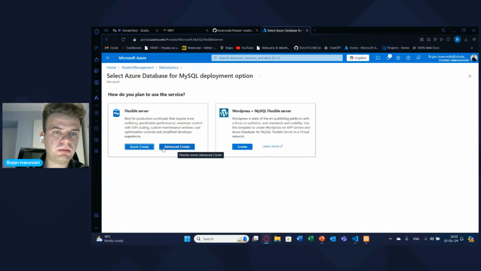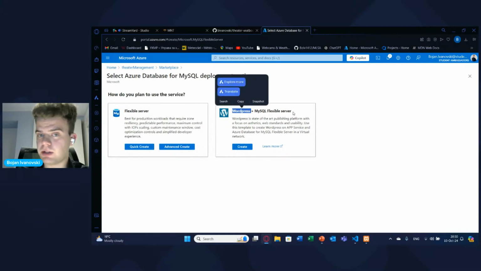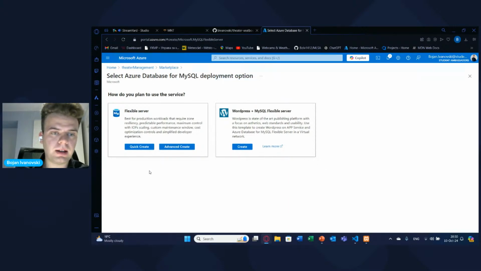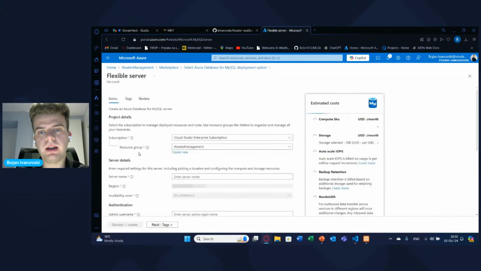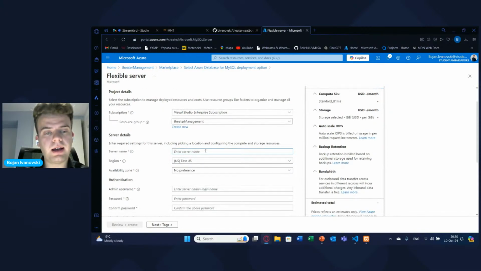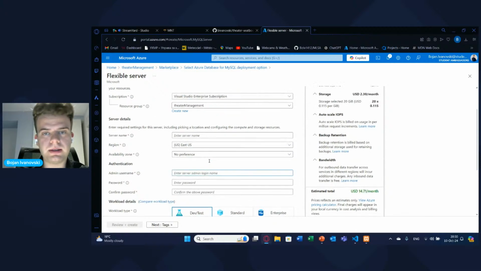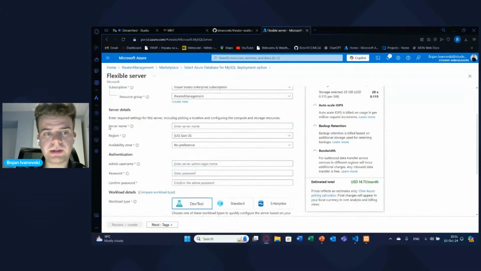You can choose to go with quick create, to advanced create, or maybe if your site is WordPress, you can also choose this. It's pretty much flexible, as the name says. But because I'm explaining this as a beginner, so not any advanced stuff, I would just click quick create, so not to bother you with any other additional stuff. And when I click quick create, Azure will give you automatically this site here.